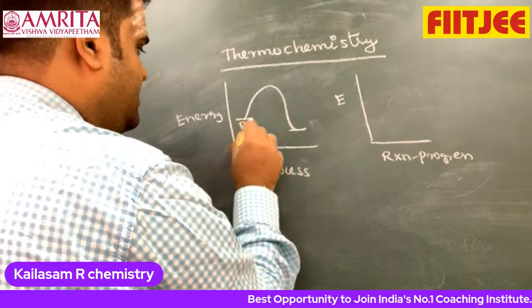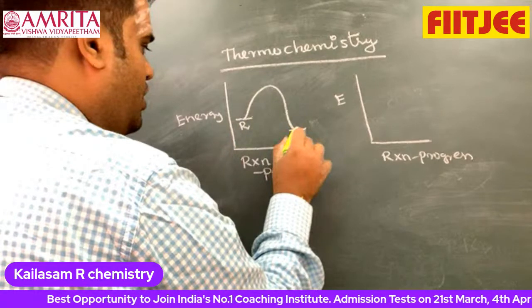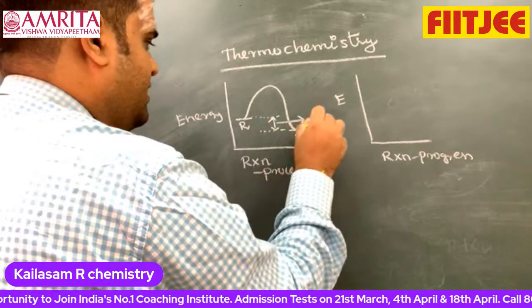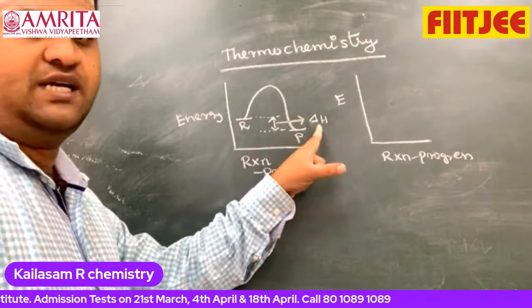This is called reactant, this is called product. The change in energy is called delta H. So HP minus HR is delta H here.